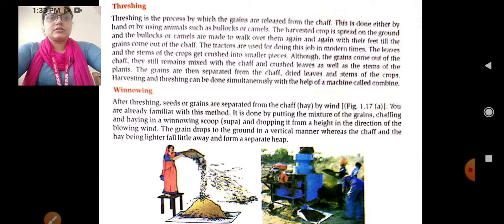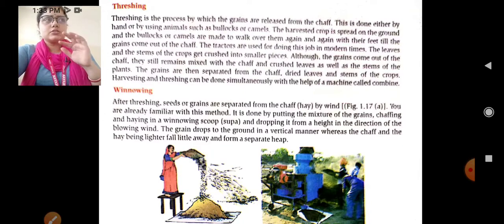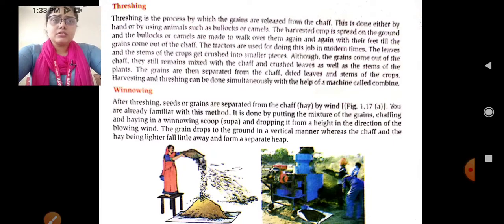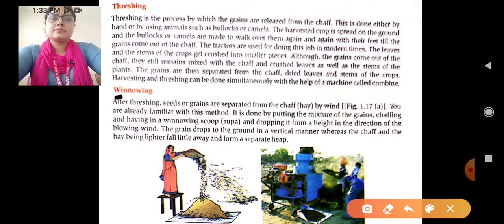The tractor moves over the spread grains, so that the dried leaves, stems and the grain are separated out, and we can pick out all the grains from the crop. Even harvesting and threshing, both processes, can be done simultaneously with one machine, that is the combine. Okay, now the next one is winnowing.